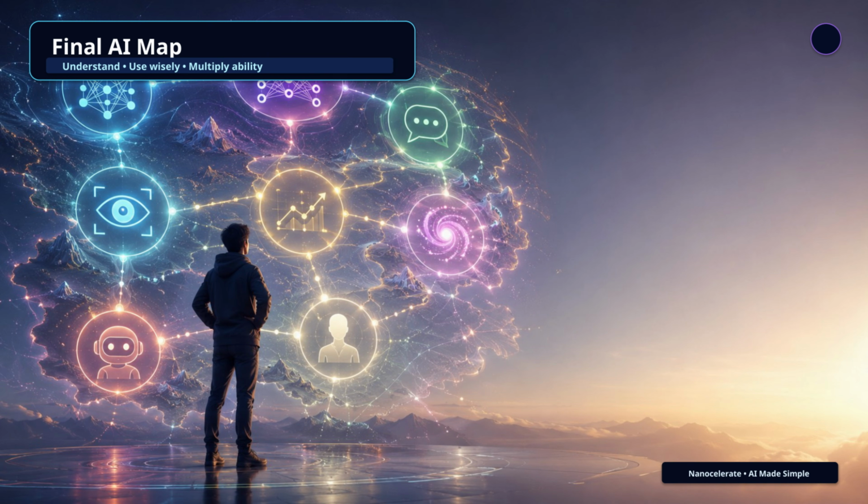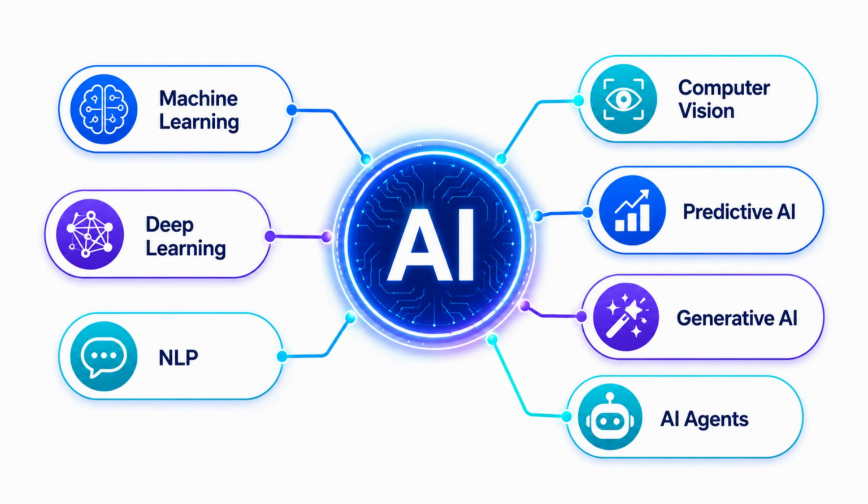Final AI map. So let's bring everything together. AI is a broad field that helps machines perform tasks that usually need human intelligence. Machine learning helps AI learn from data. Deep learning helps AI learn complex patterns. NLP helps AI work with language. Computer vision helps AI understand images and videos.